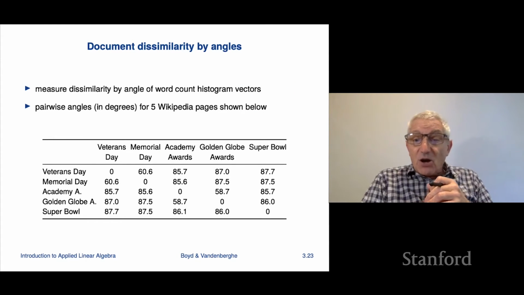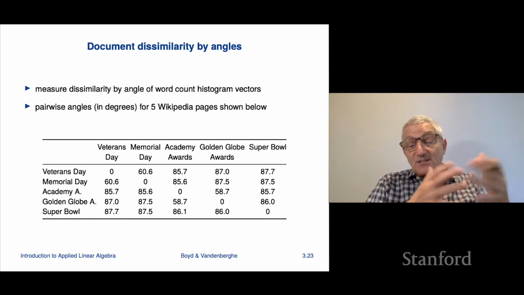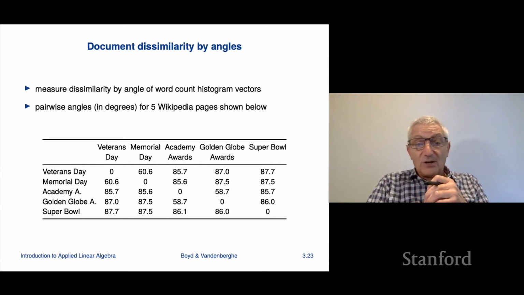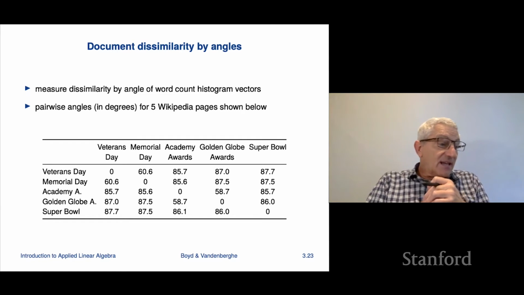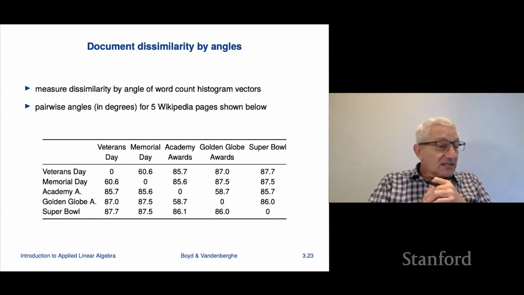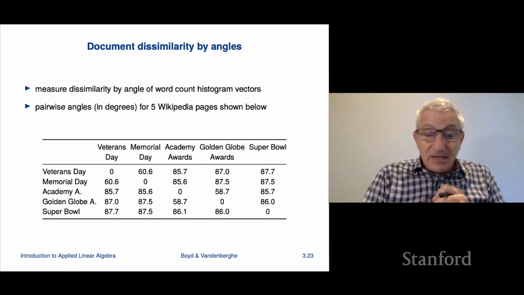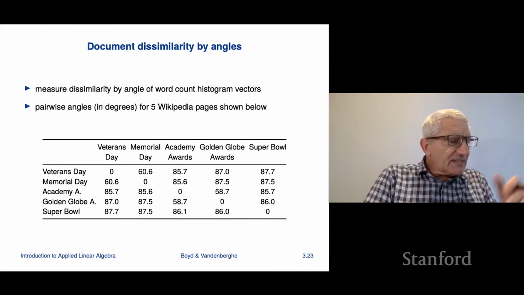The last thing we're going to talk about in this section is that you can measure things like document dissimilarity or feature distance using angles, and people do that. A lot of times people will say, how are you measuring the feature distance? And they might say, by angles, or by distance, Euclidean distance. But let's look at an example. We're going to look at the same one we looked at last time, a previous example.